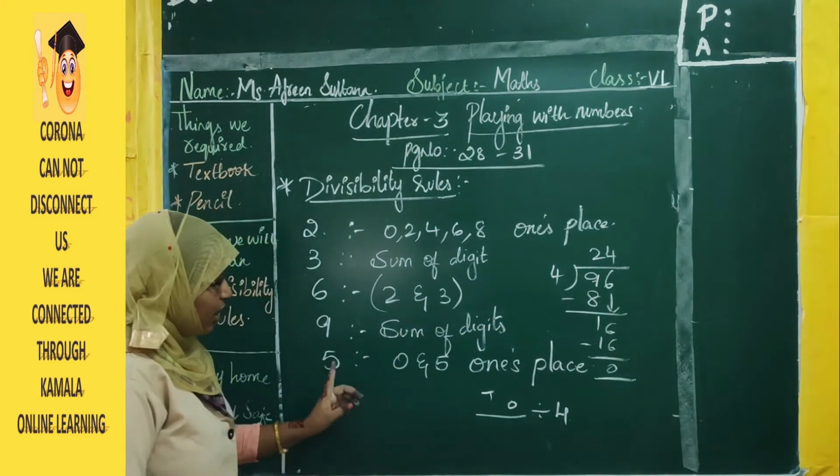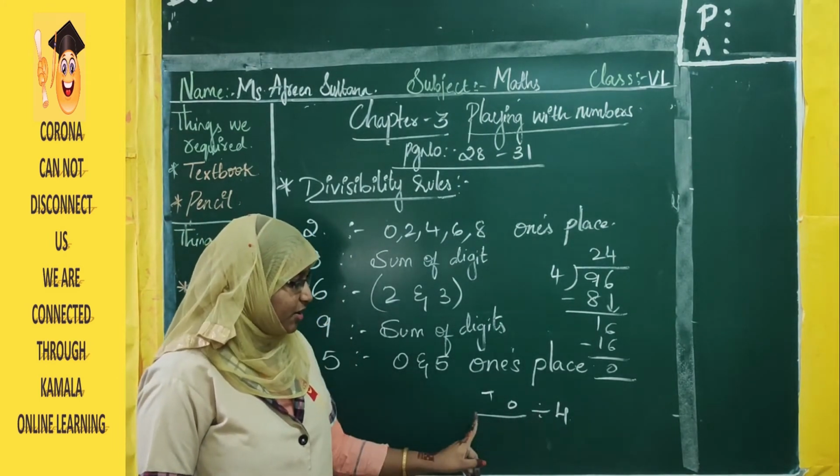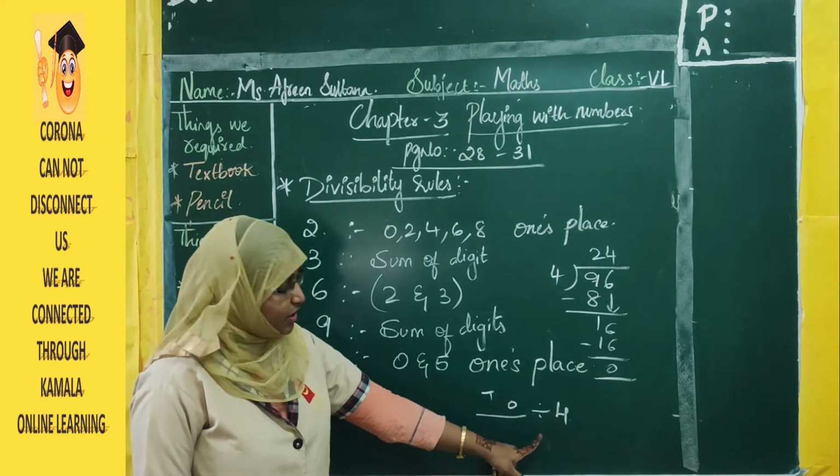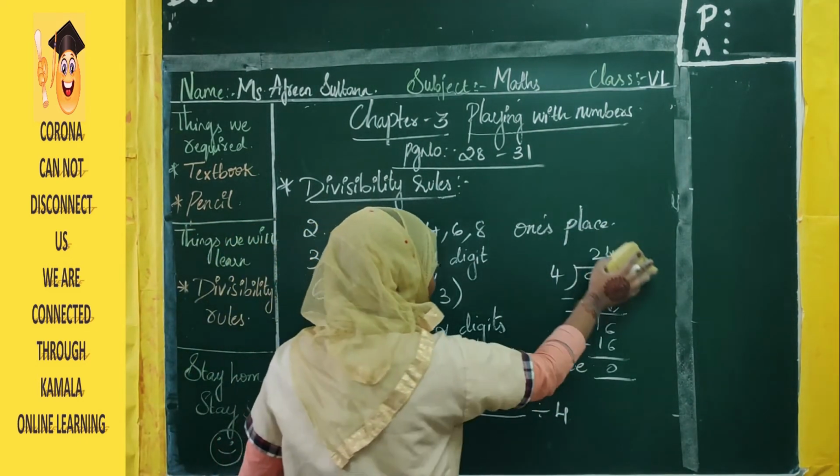So what is the rule? The last two digits, at the tens and ones place, should be divisible by 4. Then the given number is also divisible by 4.